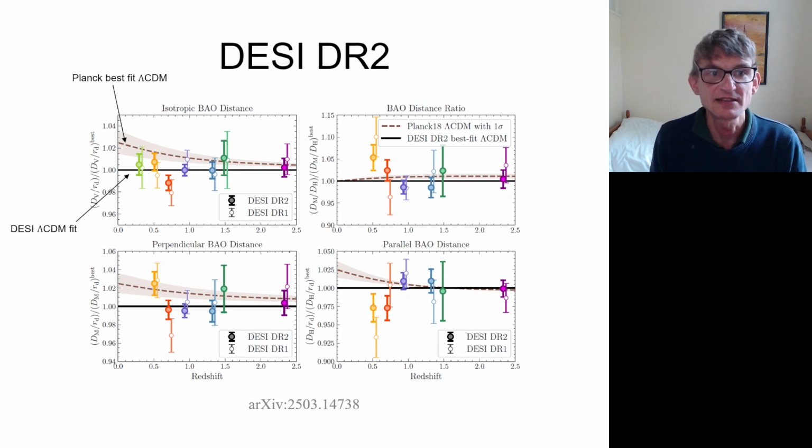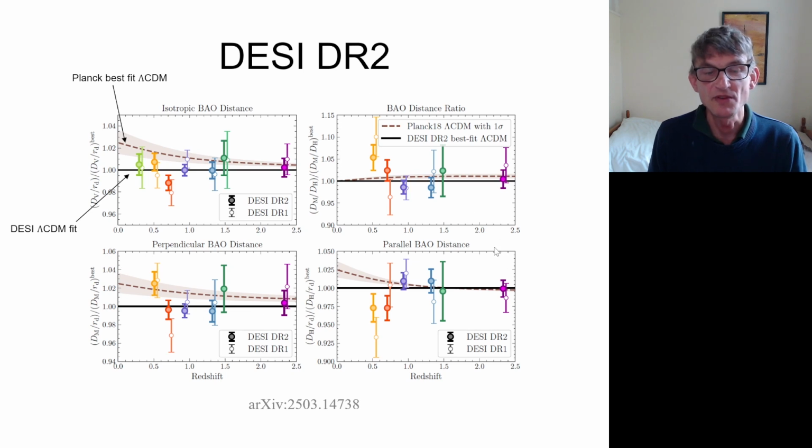So these are the DESI data as shown by the DESI team. Here they plotted these various different ratios against the ΛCDM. So 1 here is the ΛCDM model, except that here the ΛCDM model is the best fit to DESI alone. If you plot the Planck best fit ΛCDM model, then you get these dashed lines here. And you can see that by eye, it looks as though there's a little bit of tension here with some of these points being off.